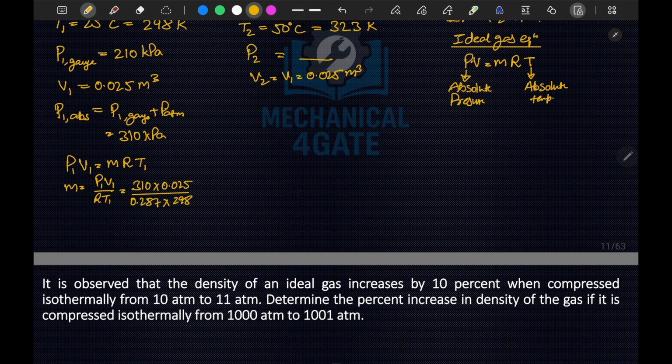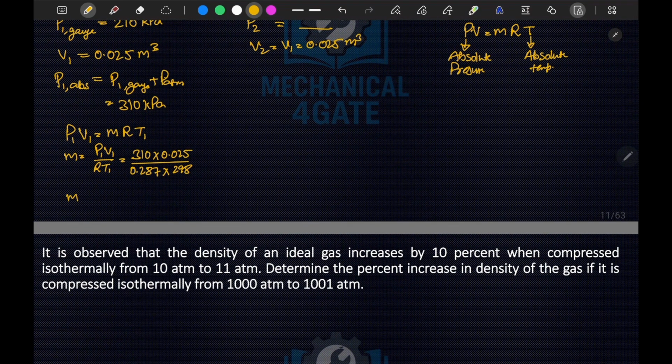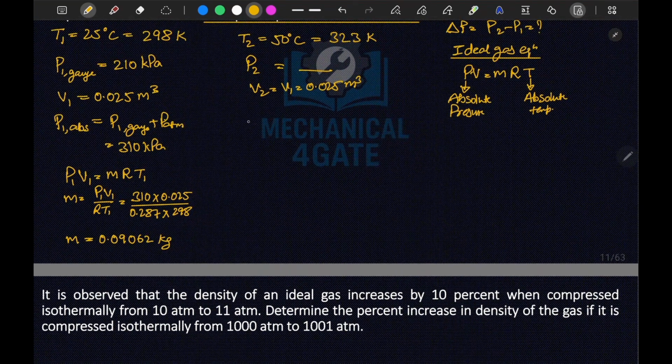If we solve this, M comes out to be 0.09062 kg.